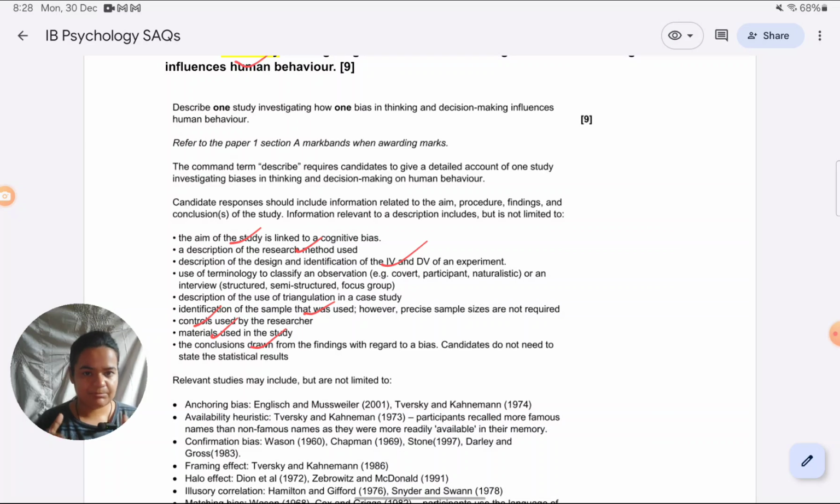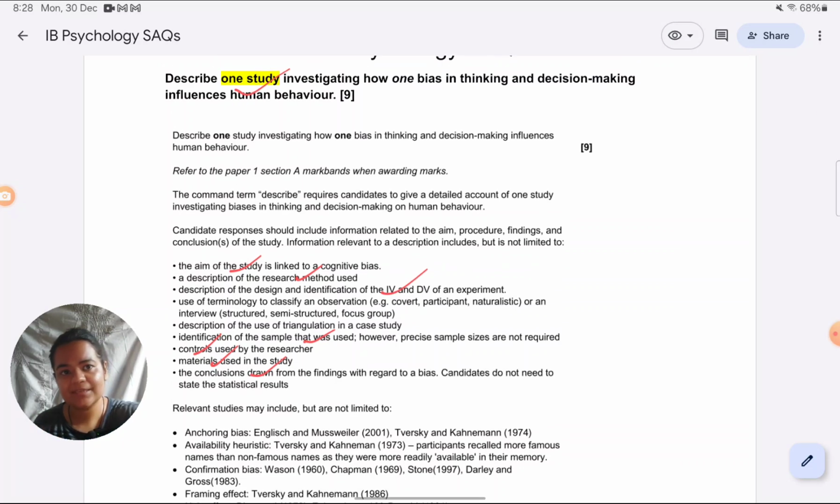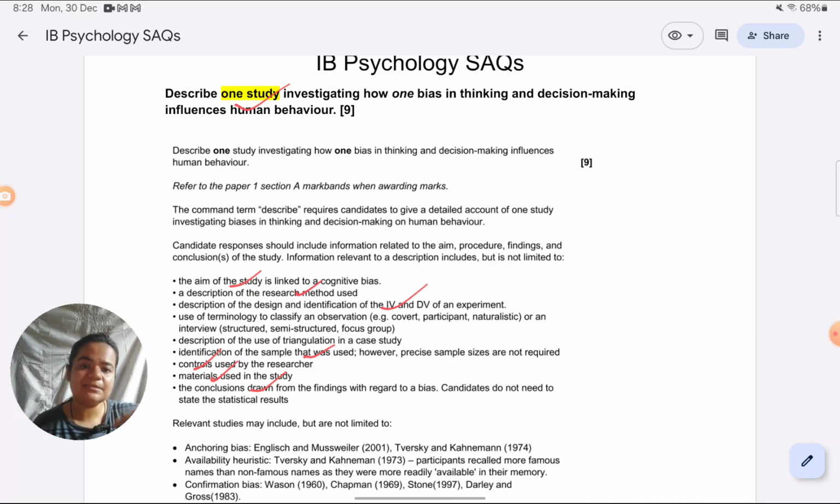But within that summary, from aims to conclusion, how many details are you going to give about the study? That depends on what they've asked you for. If they've asked you to describe a study, you need to give this many details. Even if you're not explicitly pointing it out, this is the IV, this is the DV, you can write it that way. But make sure that those things are included. So you have to give that.